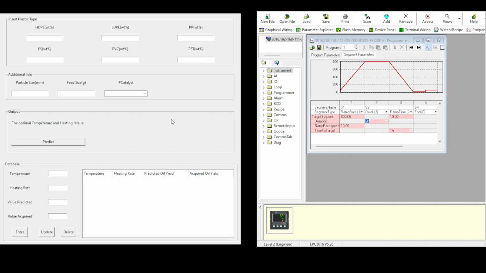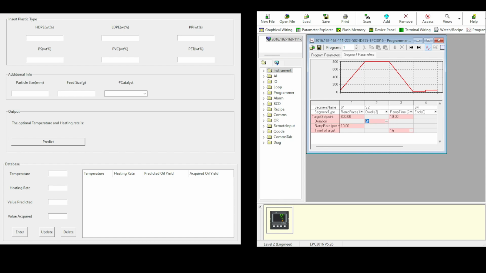So for the demonstration, here is my software, the SITCSP software. This will be used to insert the parameters, and we'll be predicting those parameters using machine learning for the optimal temperature and heating rate. And then we will also be storing those data into this database for future reference. And here is the iTools program. Here we'll be inserting the parameters that we need to run the machine itself.